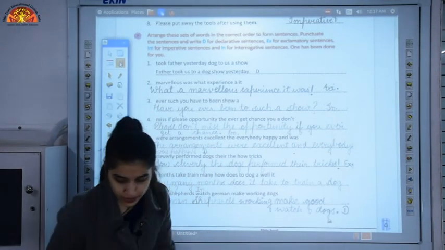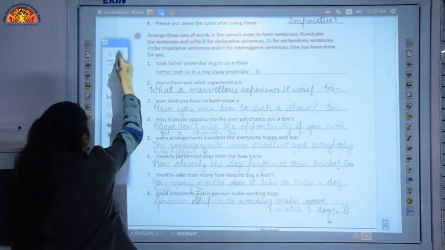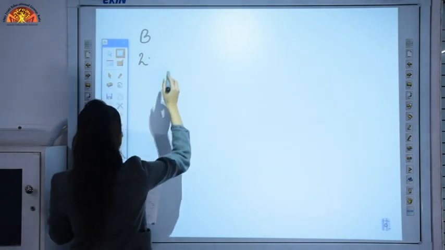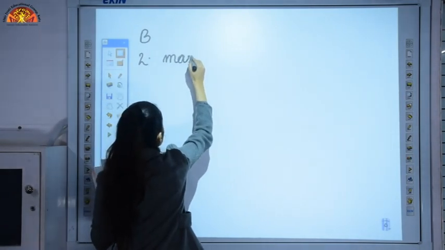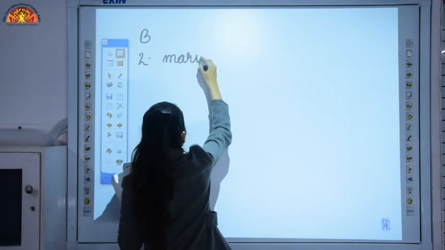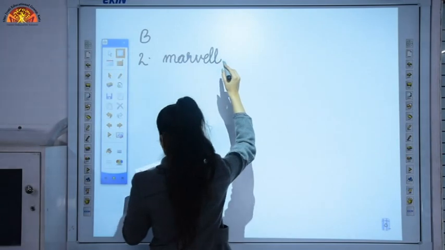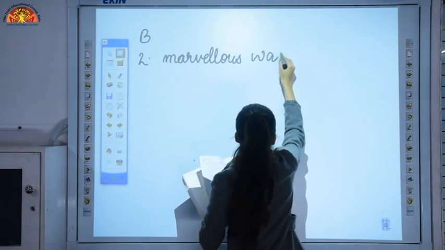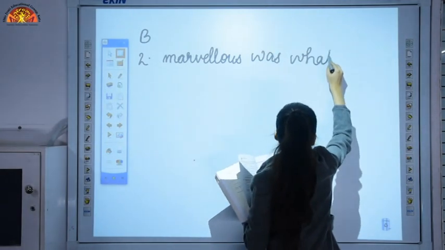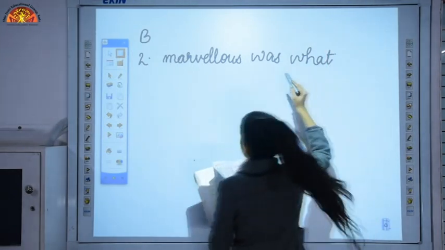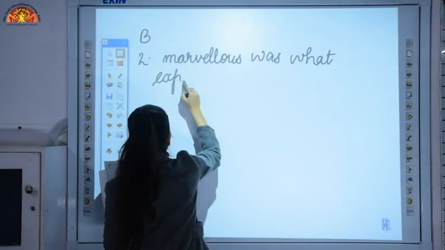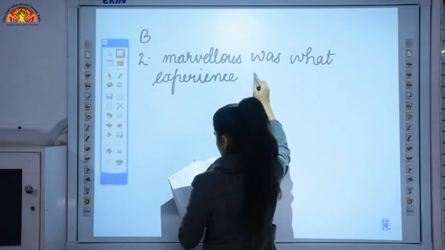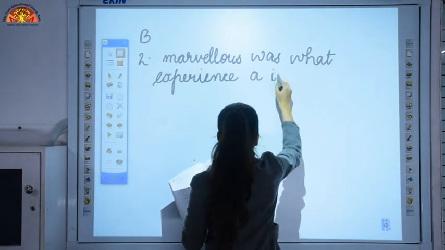Let's do it on the whiteboard. Exercise B, second one. Marvelous, was, what, experience, it.